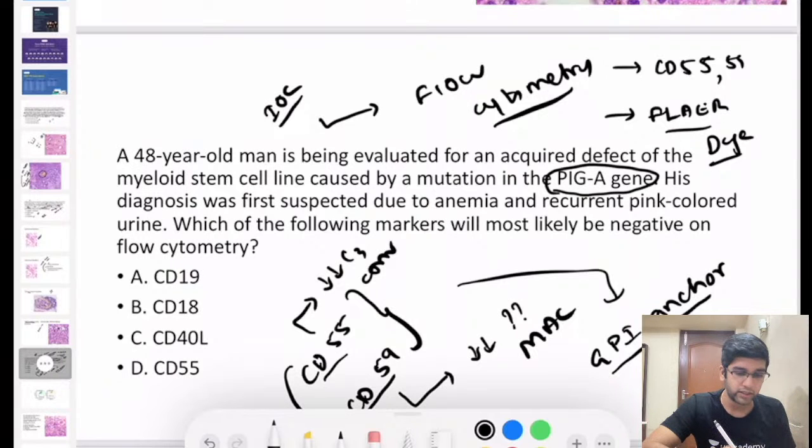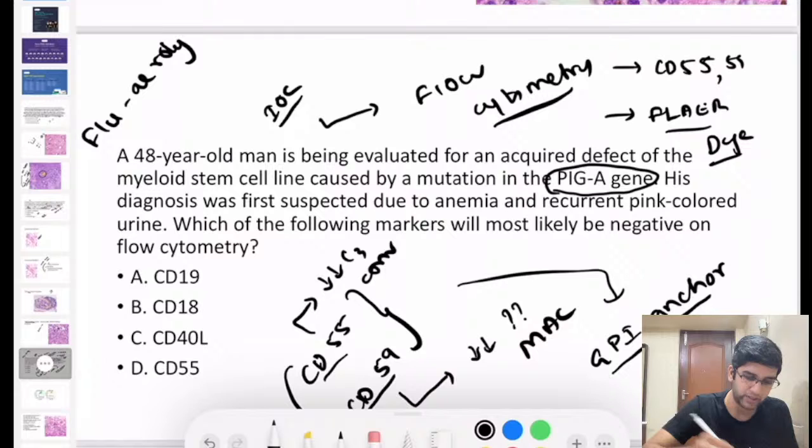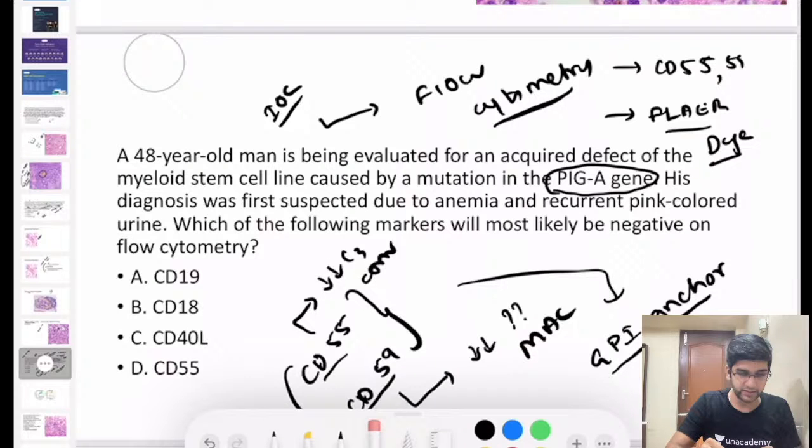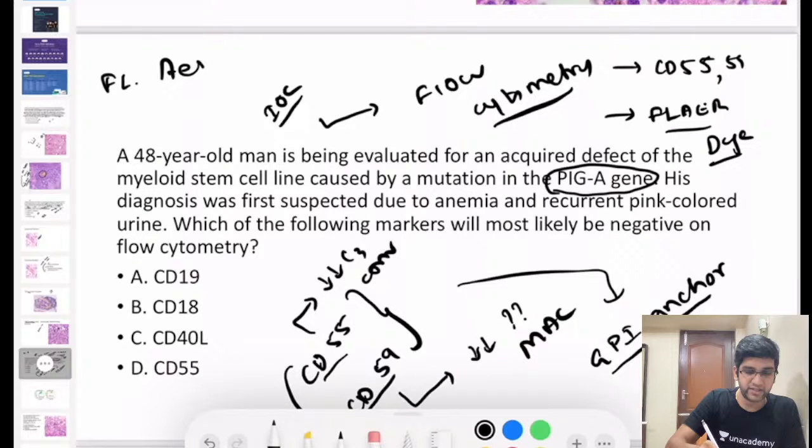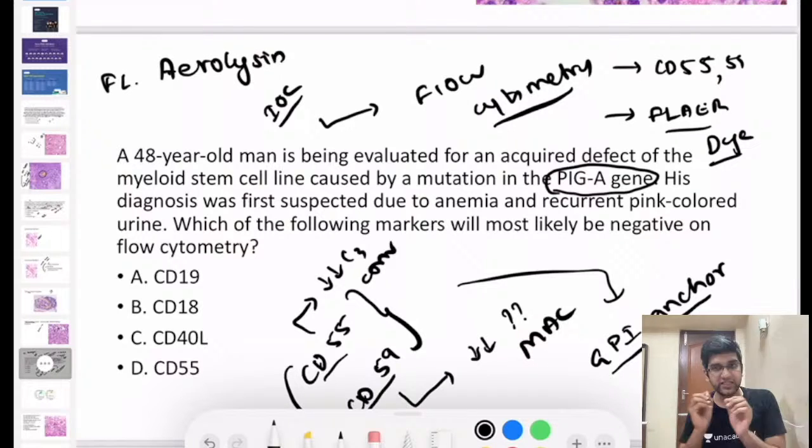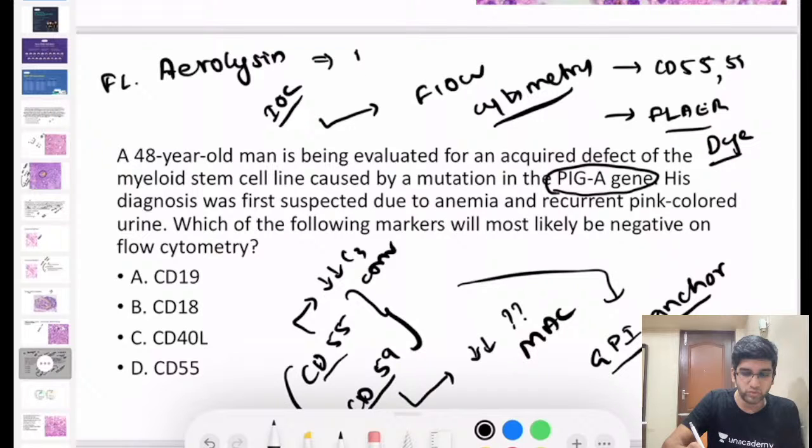FLAER stands for, I'll tell you, just give me a second, Swati. I'll just erase this. FLAER is an expansion. It stands for fluorescent aerolysin. Aerolysin is the component which is tagged with the fluorescent dye. This FLAER actually binds to GPI.